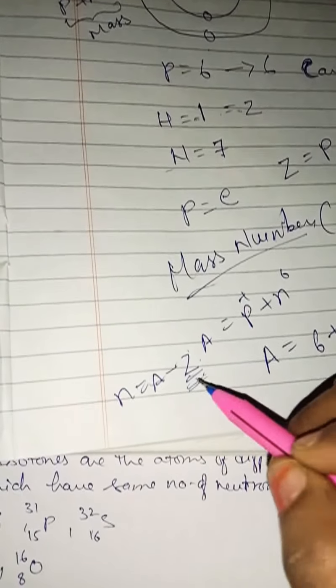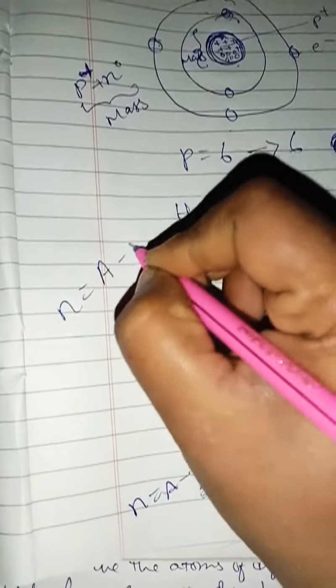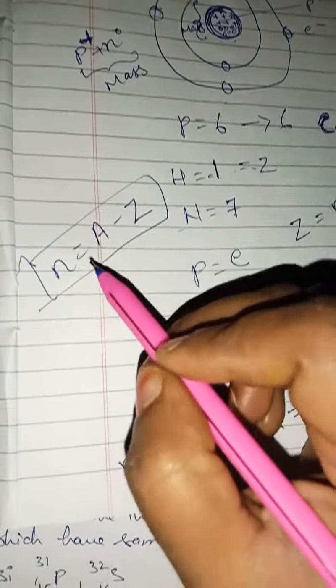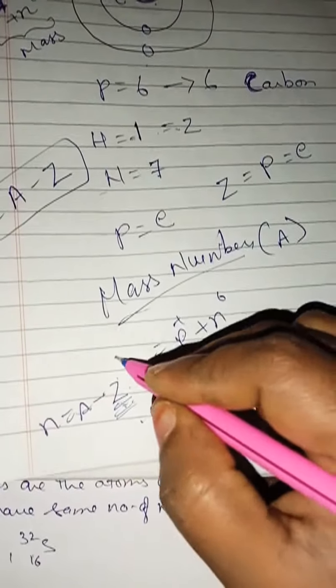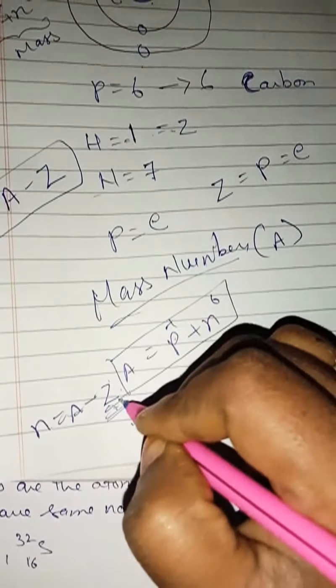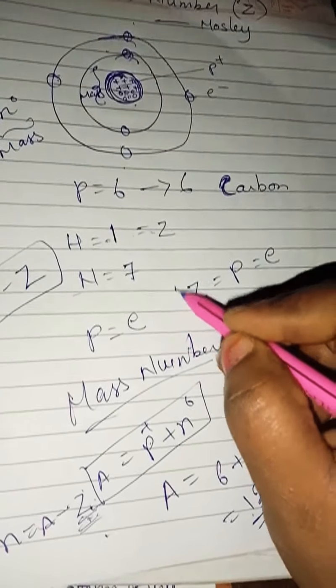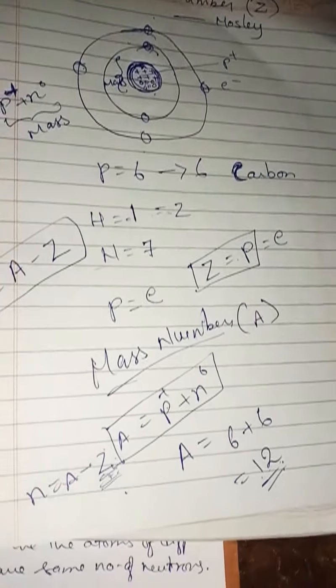So in the place of P, you can write A. So N equal to A minus Z. Okay, N equal to A minus Z. If you want to find the number of neutrons, this is the formula. If you want to find the mass number, this is the formula, A equal to P plus N. Okay, and if you want to find atomic number, this is the formula. Atomic number equal to number of protons. Understand, children? So here one question, one example we are going to see.